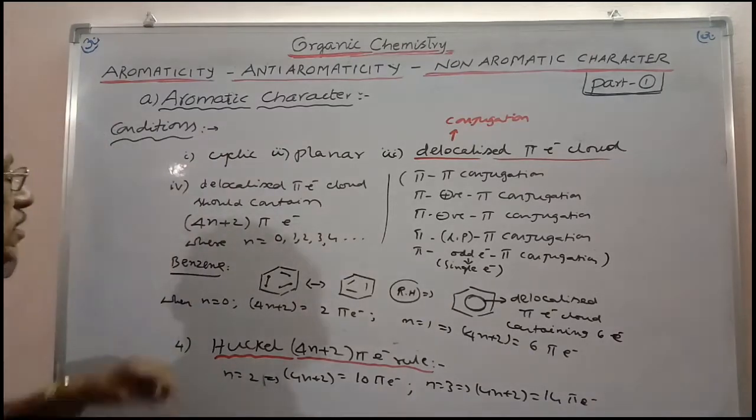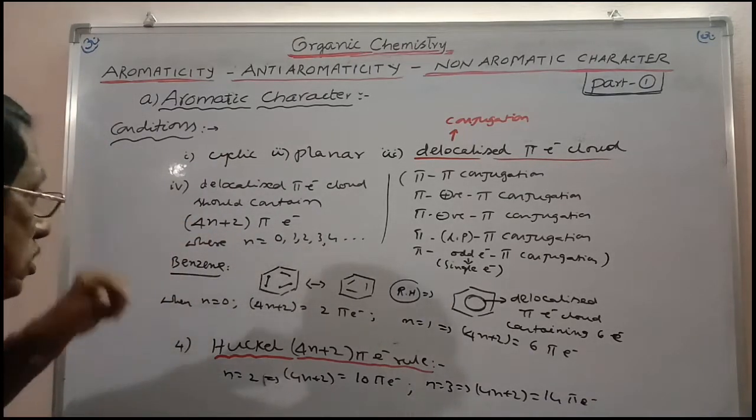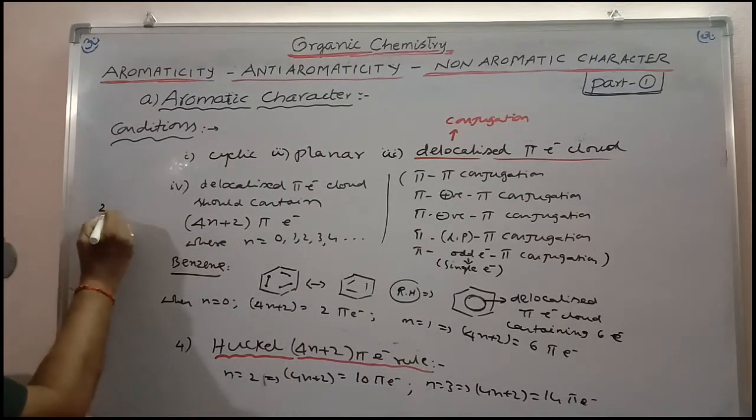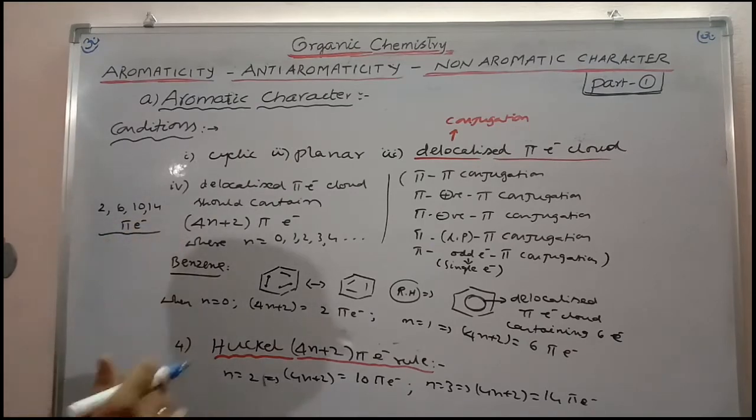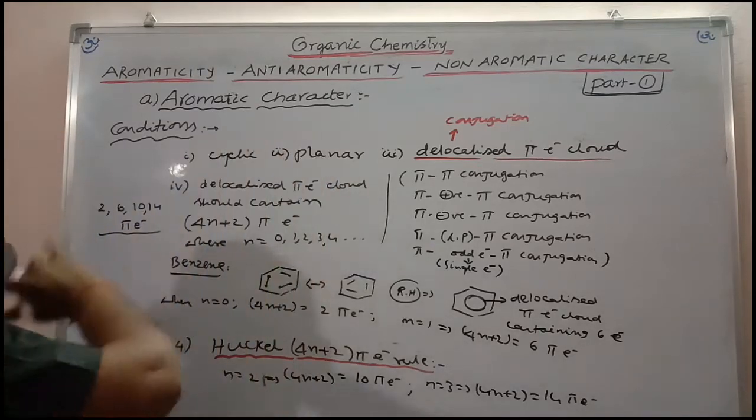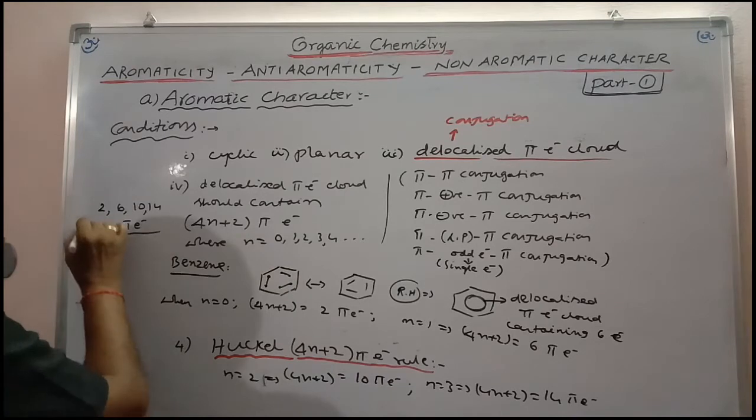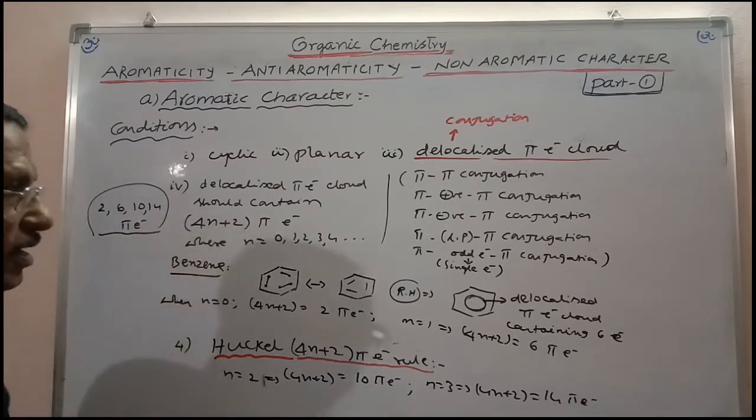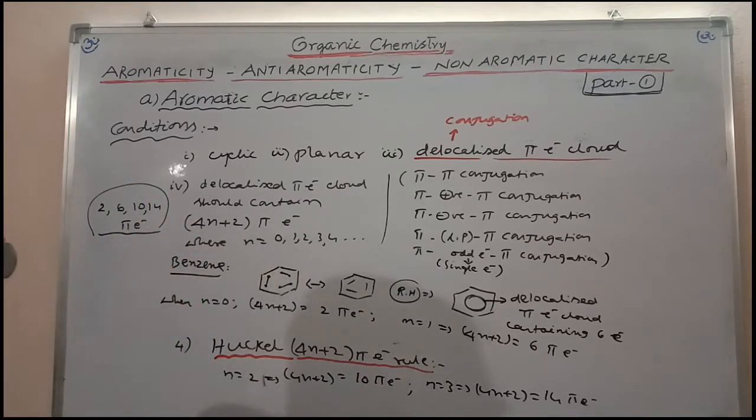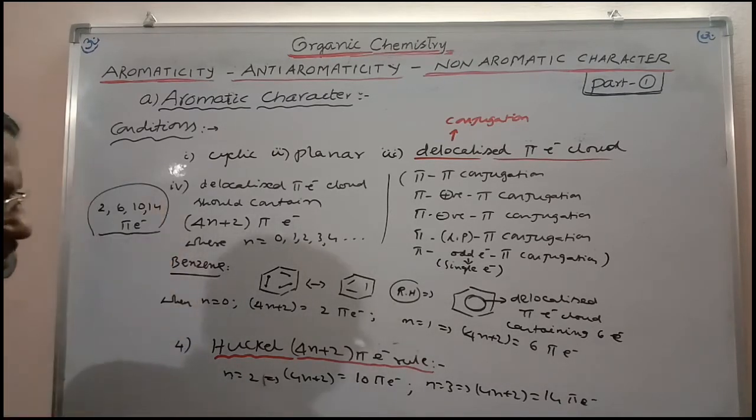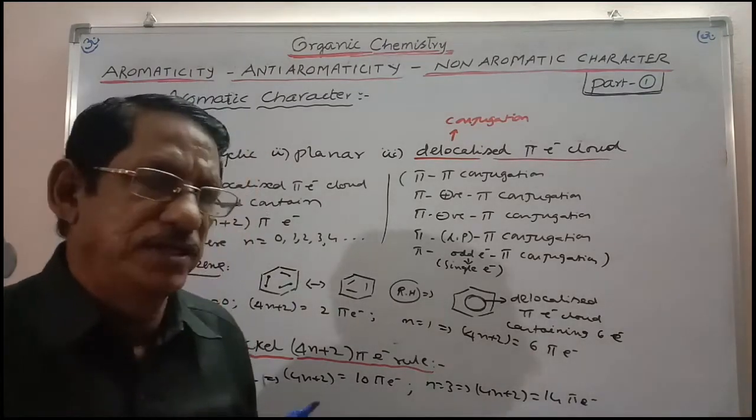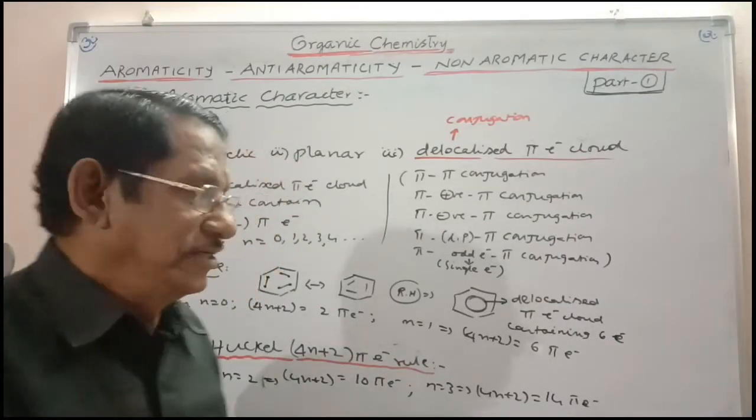In this way, according to this rule, it should be having 2, 6, 10, 14 delocalized pi electrons. Delocalized electrons which should be containing pi electrons. So this is the condition required for the aromatic character. Any cyclic compound which is planar, which is having delocalized pi electron cloud, is having either one of these numbers, then automatically this is said to be aromatic. Sure, it is aromatic. So these are the conditions required.